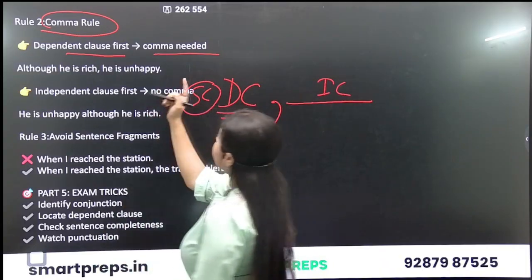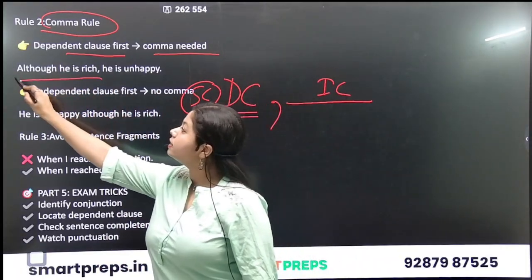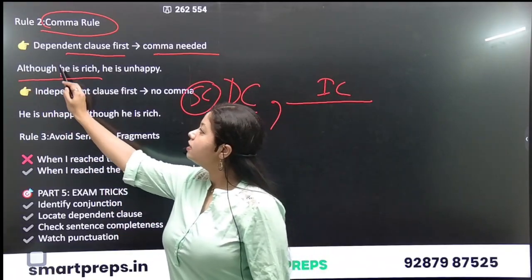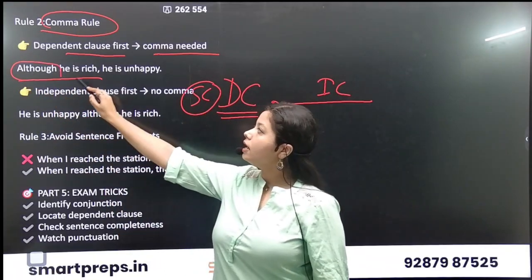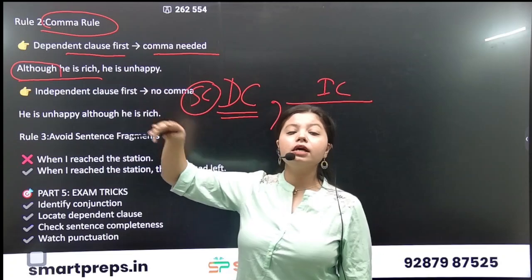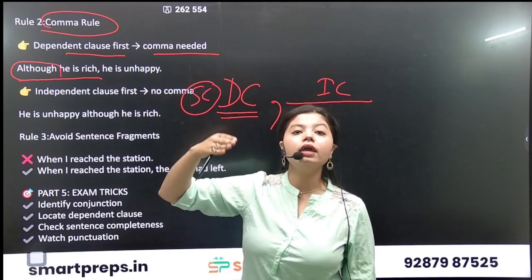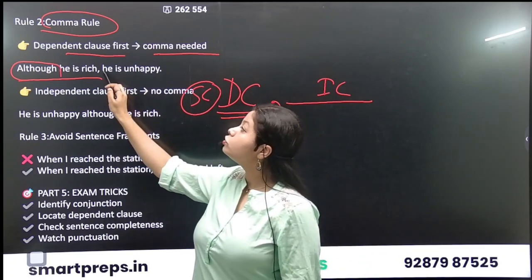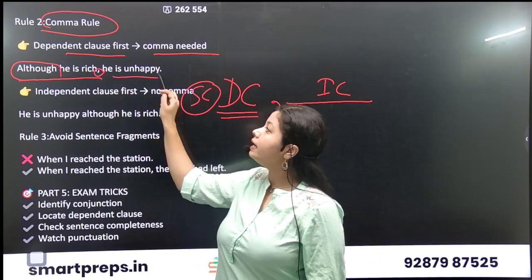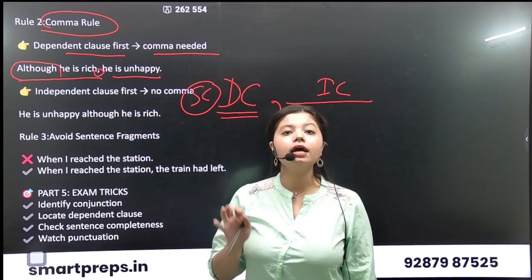Let's look at the example. Although he is rich. Although is a subordinating conjunction. He is rich. So this is a dependent clause. Although he is rich, dependent clause. So we put a comma here and then he is unhappy. That is an independent clause.